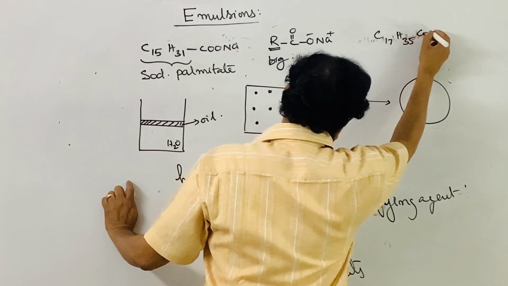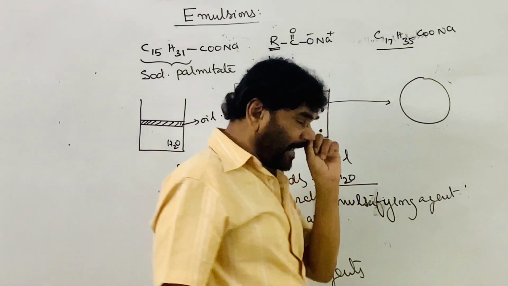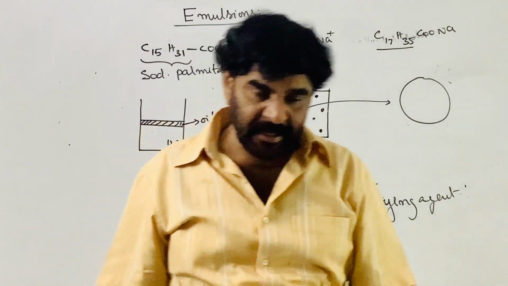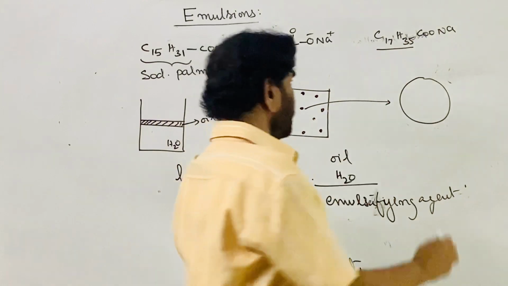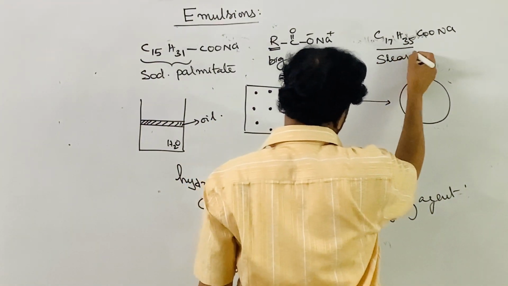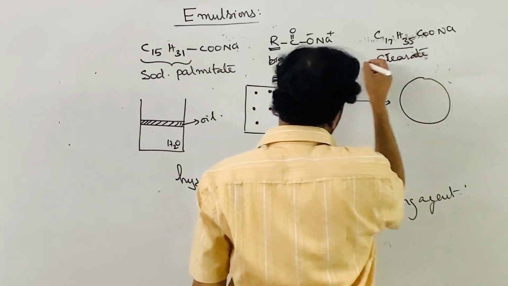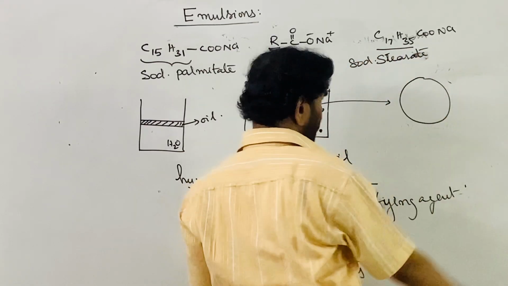Similarly, C17H35COONa. The R part contains a carbon chain of 17 carbon atoms, total 18. This is called stearic acid, so this is stearate, sodium stearate.